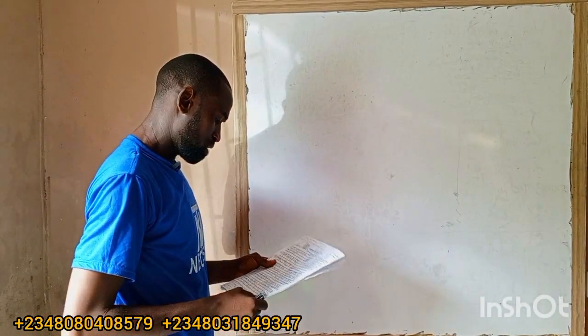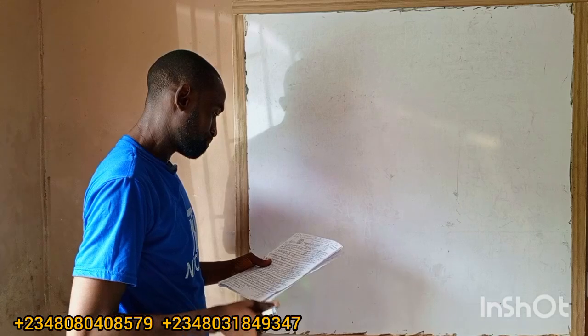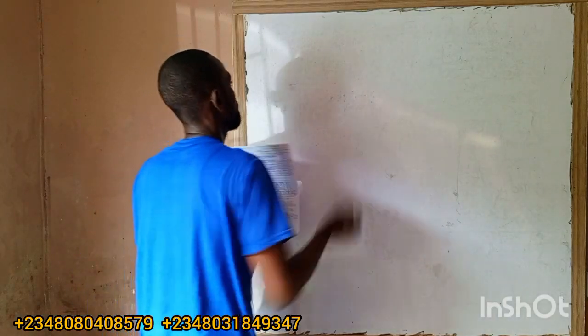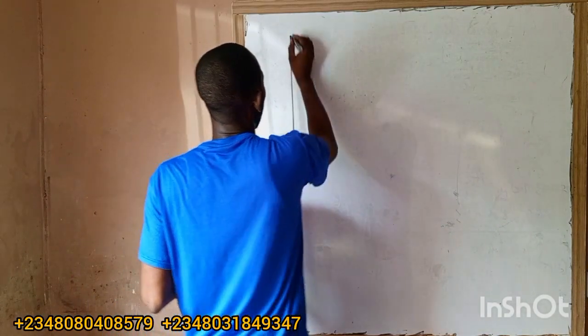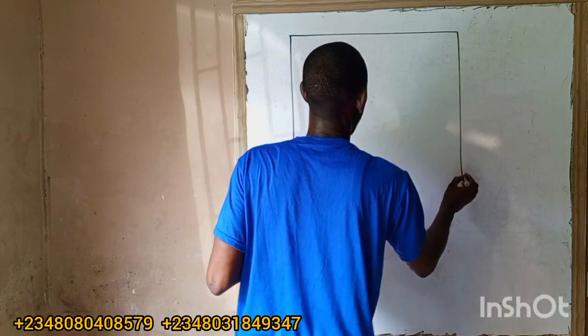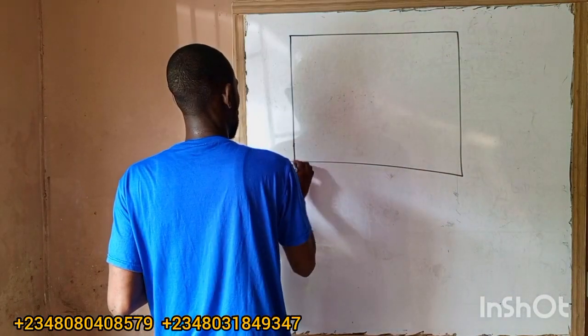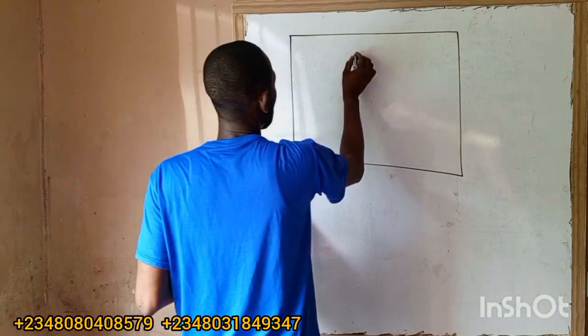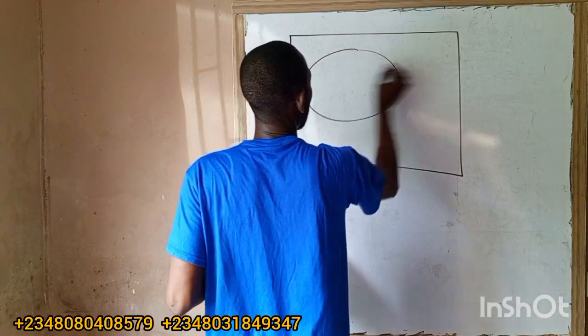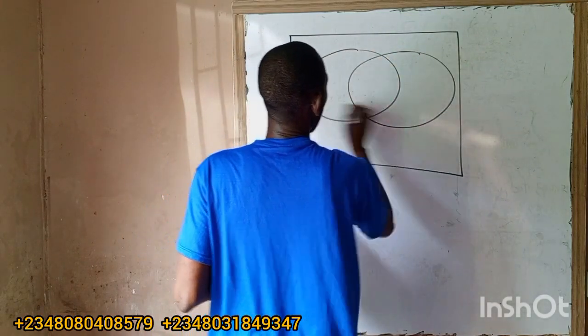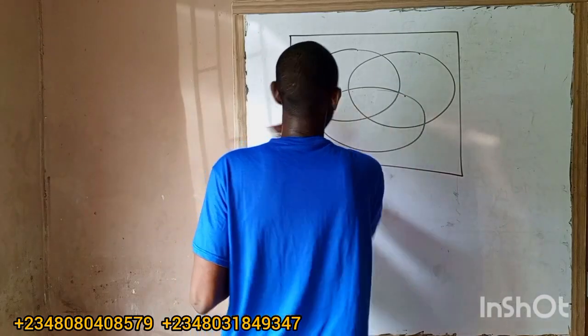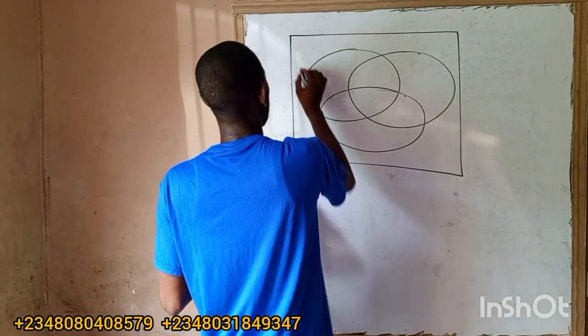So look at this. This is the Venn diagram. It is a three-set Venn diagram. I want to use this one to explain many things here. Please, before I solve the question, this is volleyball.